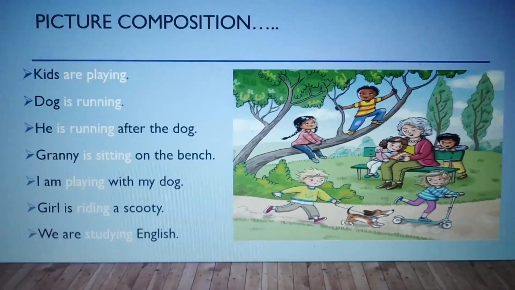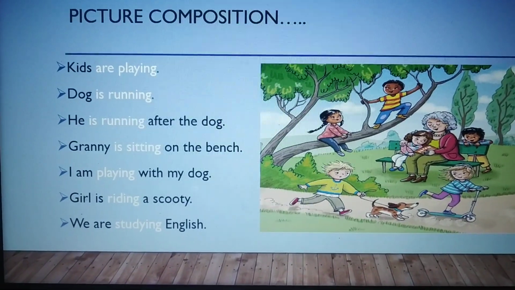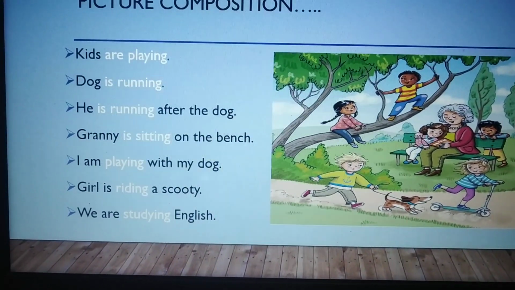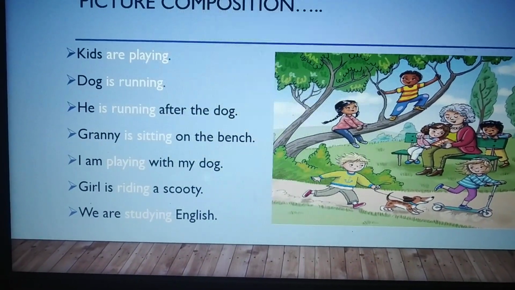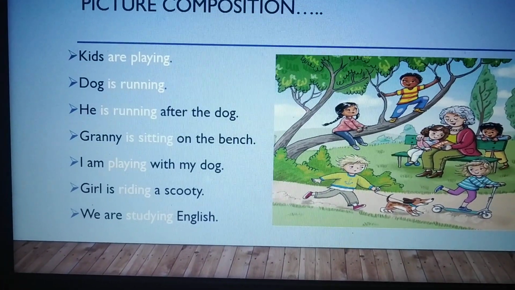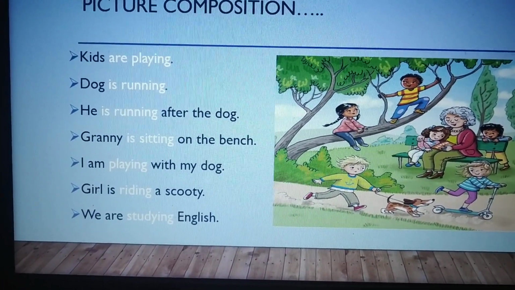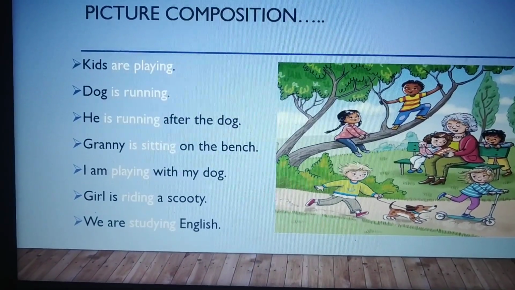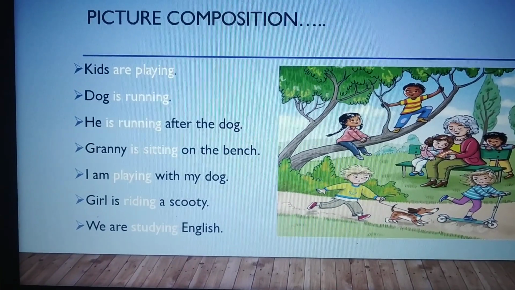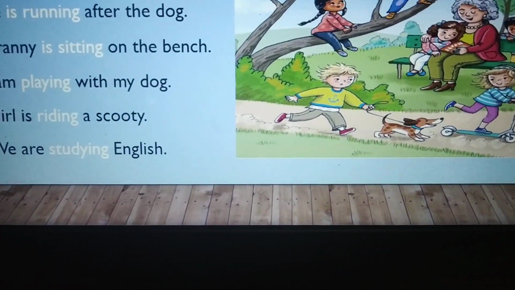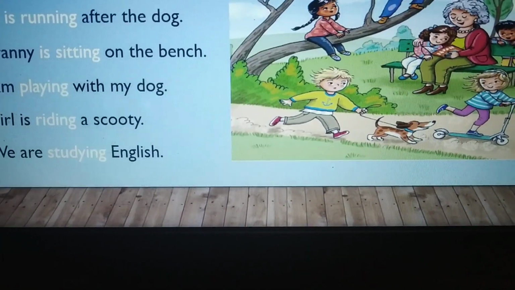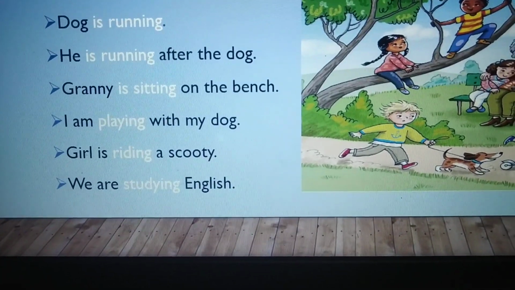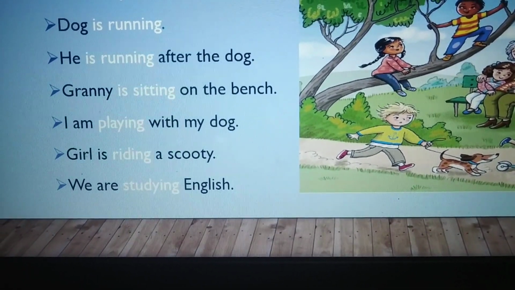Oh wow, picture composition to explain ing. If you see, kids are playing. So kids is plural form of kid. So we used are, not is. Kids are playing. We will talk about is, am, are in my next video. Dog is running. If you see dog is running, there is a cute dog in this picture. He is running. And the boy is running after the dog. So he is running after the dog.